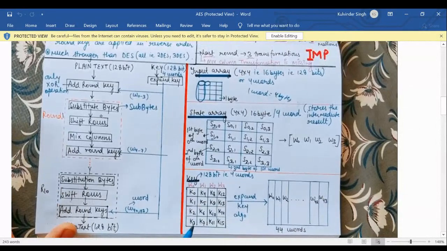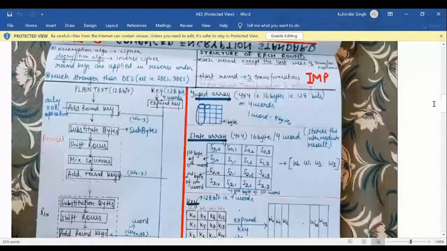See this. This is our rounds. Now we have seen the structure. I have told you that we have an input array and a state array, and we have seen the structure of AES, with 10 rounds or 12 rounds or 14 rounds, and each round has 4 transformations. Now let us see what is going on inside each round.